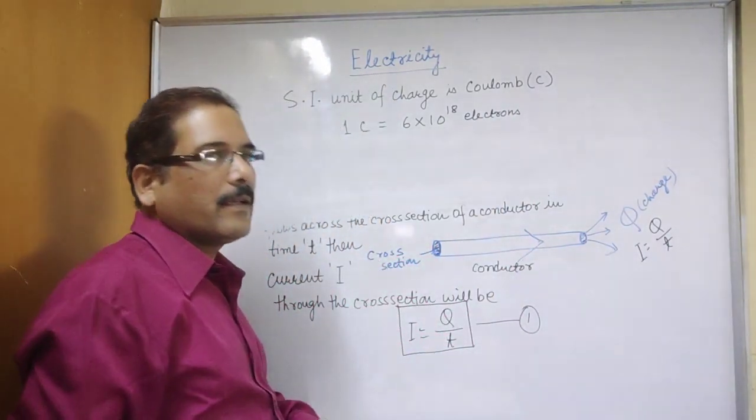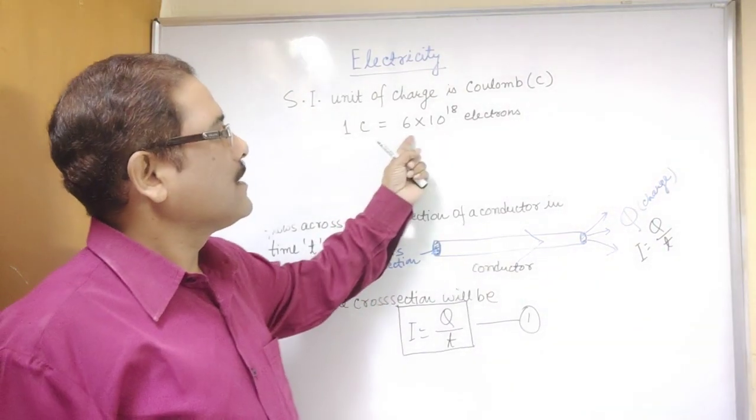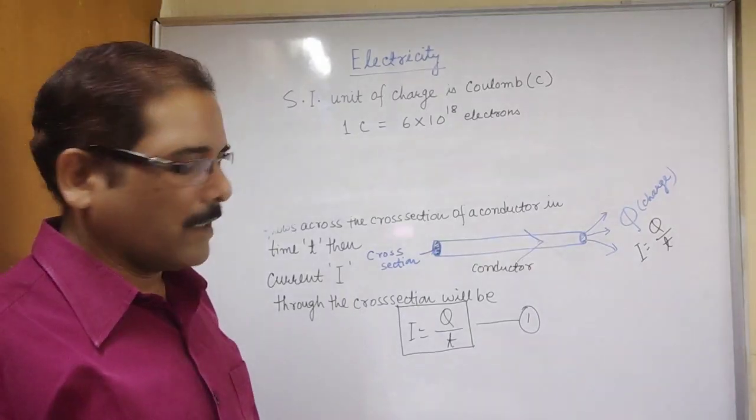So if 1 Coulomb of charge is flowing through a conductor, it means 6 into 10 to the power 18 electrons are flowing through the conductor.